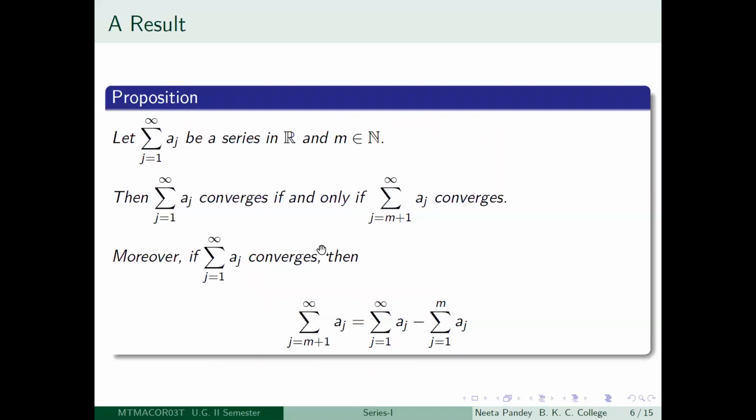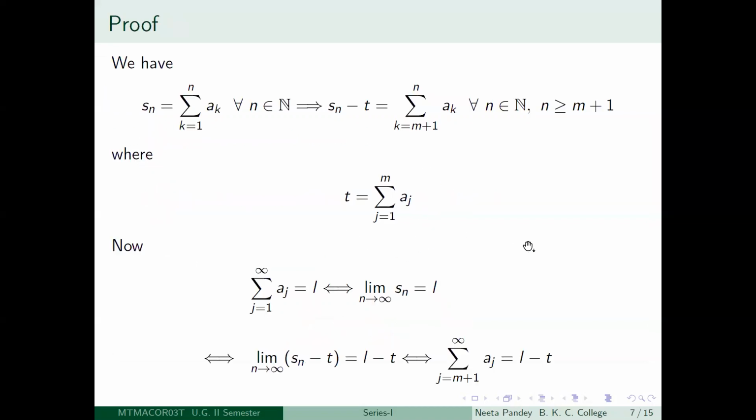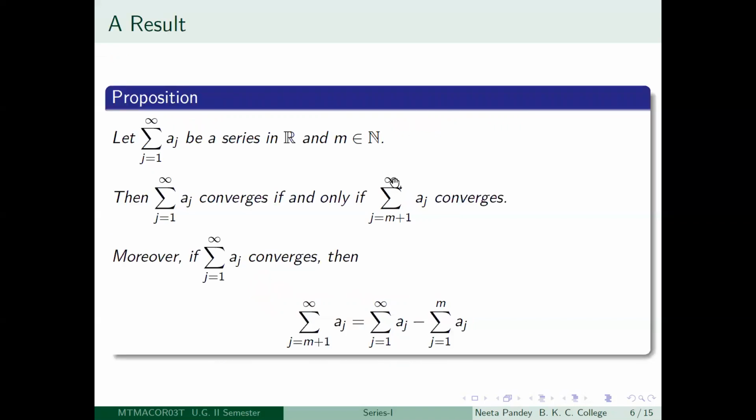That will be the second partial sum of this series, and so on. So if you look at any m plus k here, that will give you the kth partial sum of the second series which you have in question, summation j equal to m plus 1 to infinity aj.